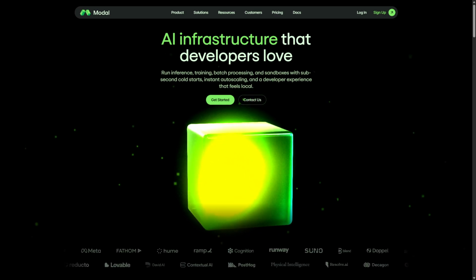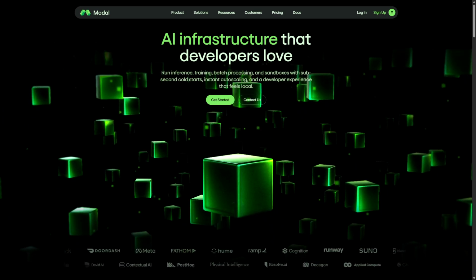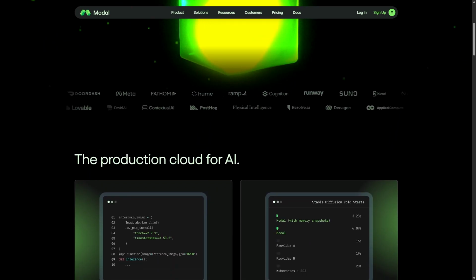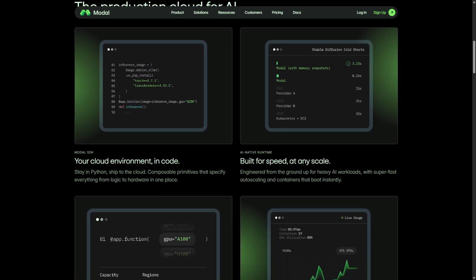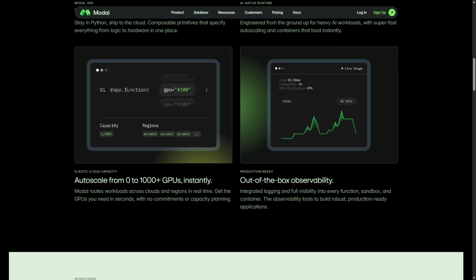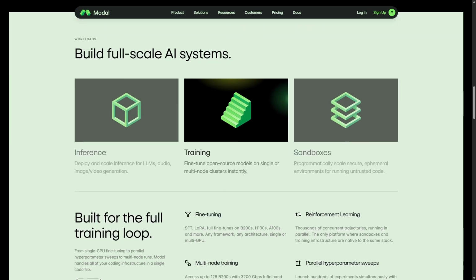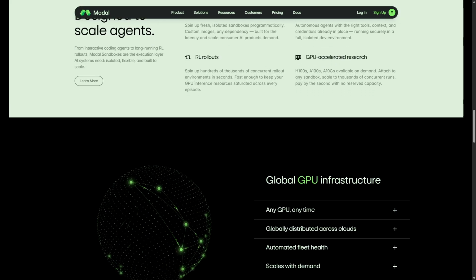Modal aims to streamline the process of deploying and scaling AI applications without the hassle of managing servers. At its core, it offers a user-friendly interface that lets you focus on building your applications rather than wrestling with infrastructure. The platform is designed for developers and teams looking to leverage AI without getting bogged down by the complexities of traditional cloud services. What stands out immediately is the intuitive setup process.